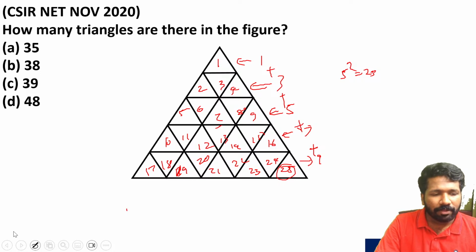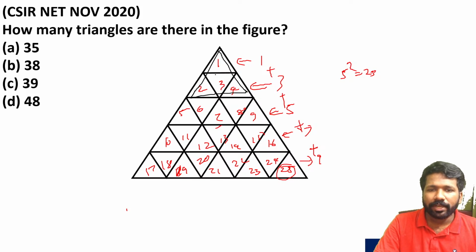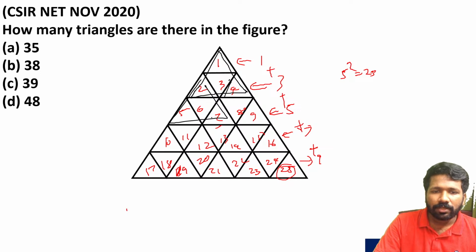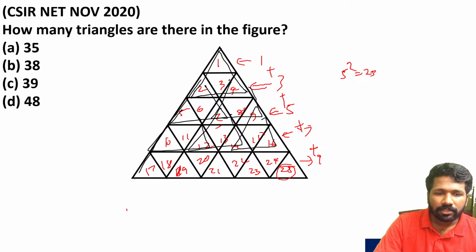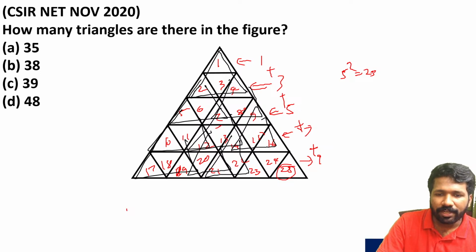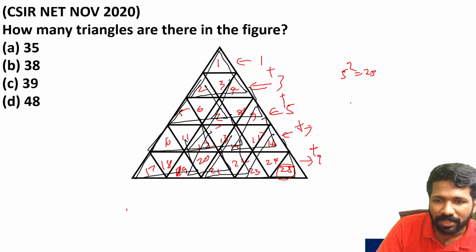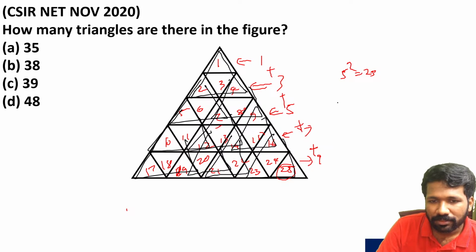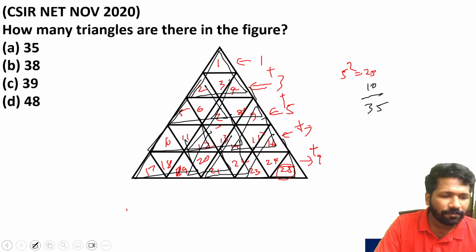Now the overlapping ones we will count. That means 2 rows at a time. 1 row at a time we've counted. 2 rows at a time: 1, 2, 3, 4, 5, 6, 7, 8, 9, 10. That is 1 plus 2 plus 3 plus 4. So 25 plus 10, 35. All of you understood till 35?